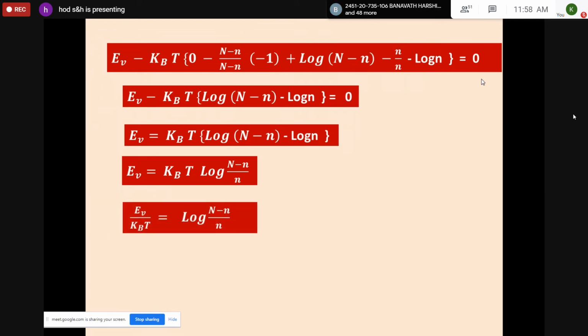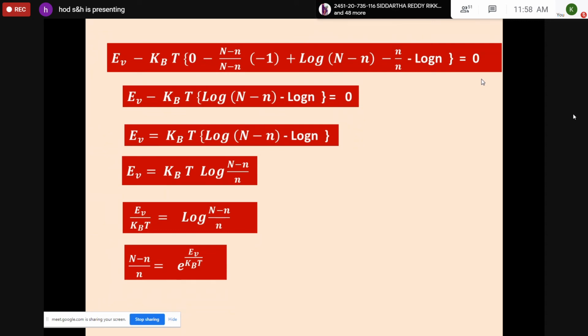Now you take KBT to the left hand side. It can be written as EV by KBT is equal to log n minus n by n. All this is simple mathematics only, just rearranging the terms on either side of the equation. Just to bring KBT here, it becomes EV by KBT is equal to log n minus n by small n.